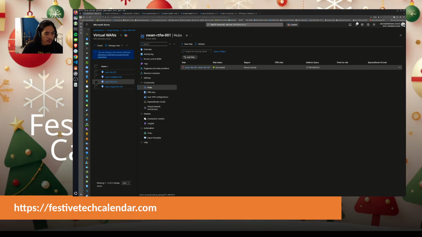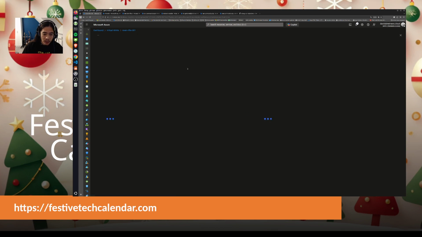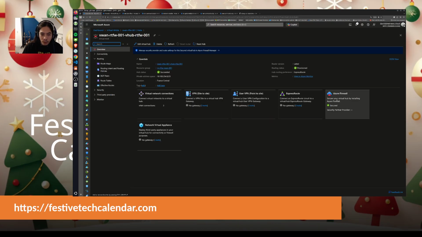Okay. So here I am on this virtual WAN, which is called RTFW, meaning that we have one firewall. You can see that the icon changed. If I go to the welcome screen of the virtual hub, we should see that we have one firewall.